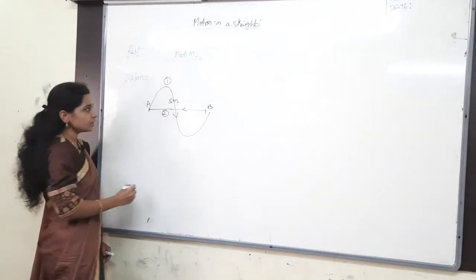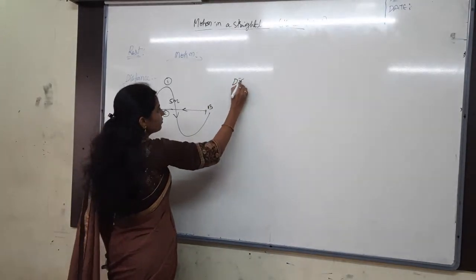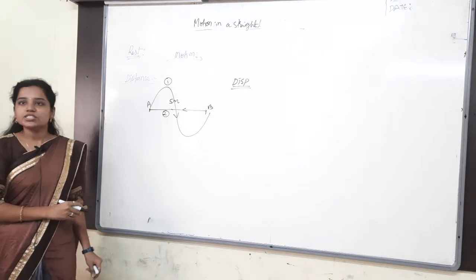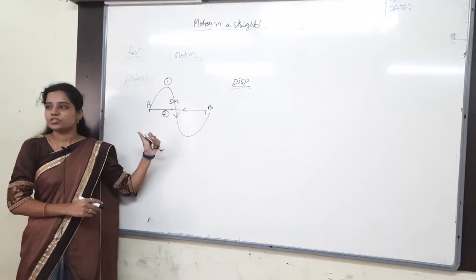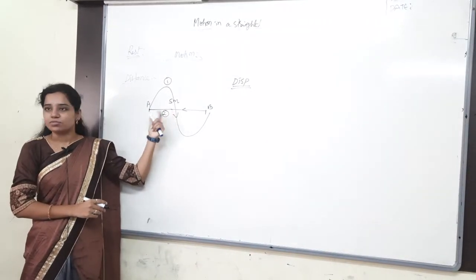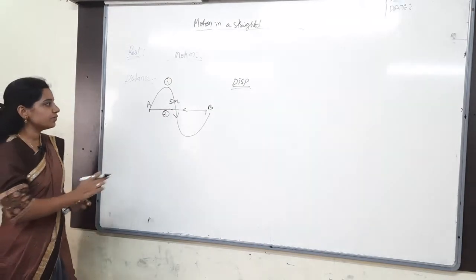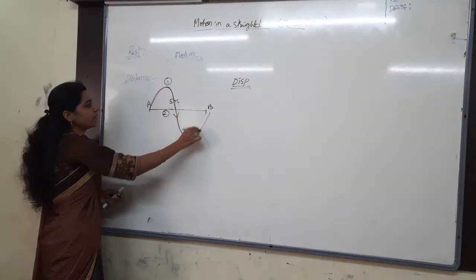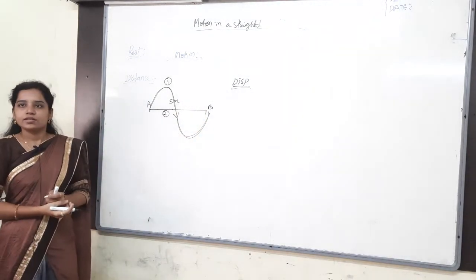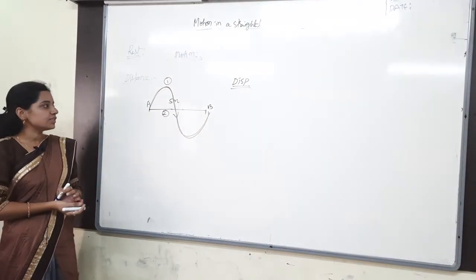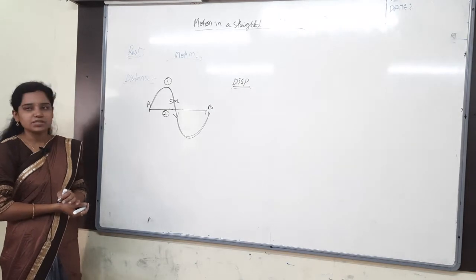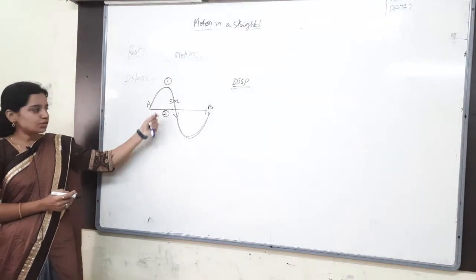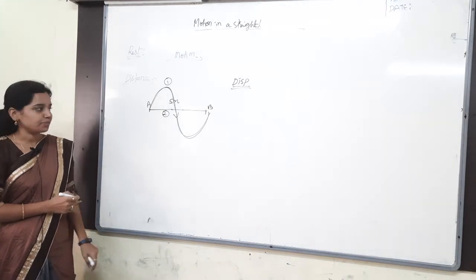Now tell me, what is the displacement? The shortest distance between the initial position and final position is called displacement. So now tell me, which is the displacement here? For example, the body has travelled only in path 1. Which is distance and which is displacement? 1 is distance, 2 is displacement.